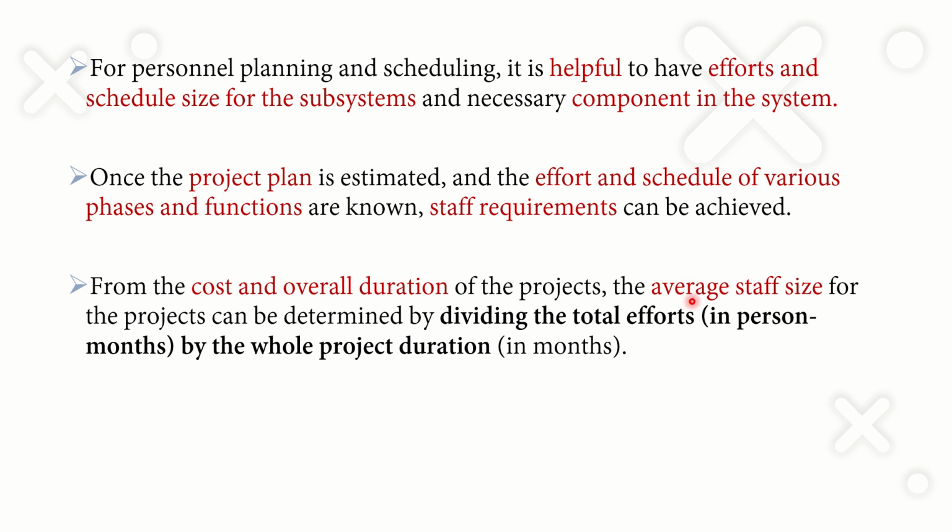So the total number of staff, that is, the average amount of staff needed for the project, can be calculated by using the equation: the total effort, which is normally calculated in person-months, divided by the time duration or the project duration, which will be in months. So dividing the total effort by the project duration, we will get the average staff.